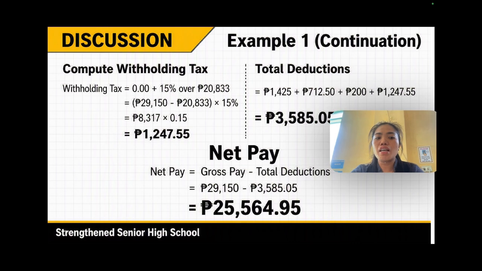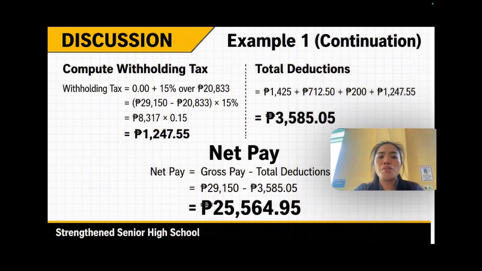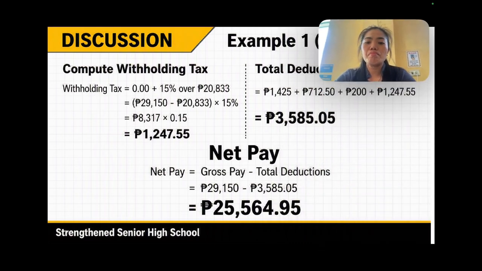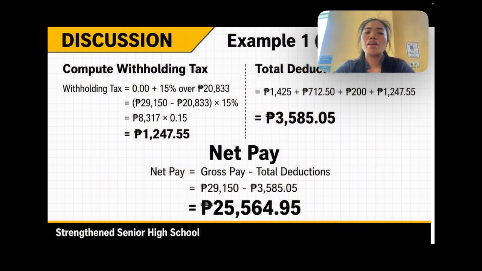For the withholding tax, since the salary is under the bracket of 20,833 or bracket number 2, we have this tax rate. The formula is: withholding tax is equal to 0.00 plus 15% of the excess over 20,833.